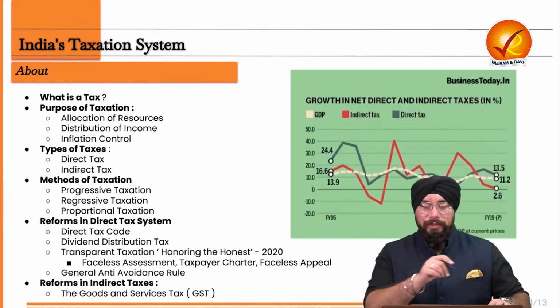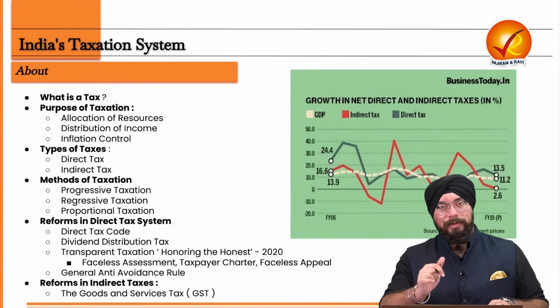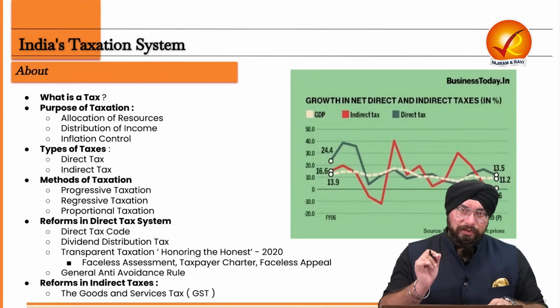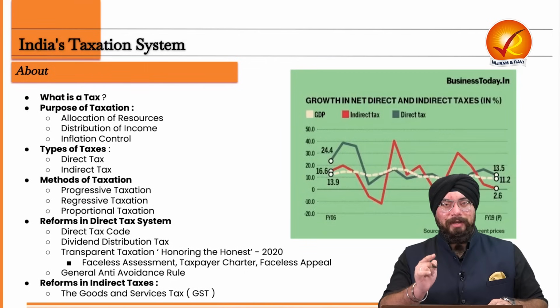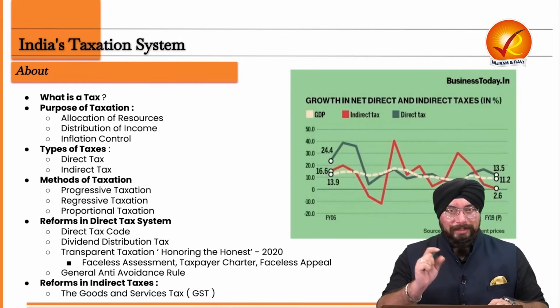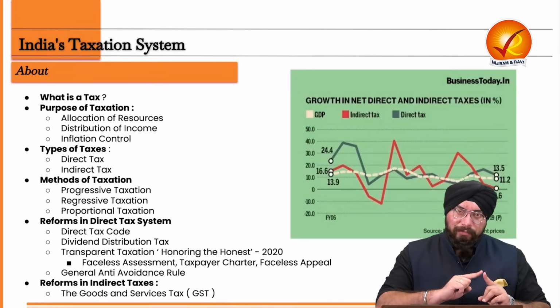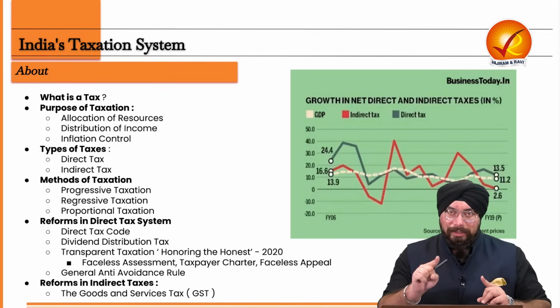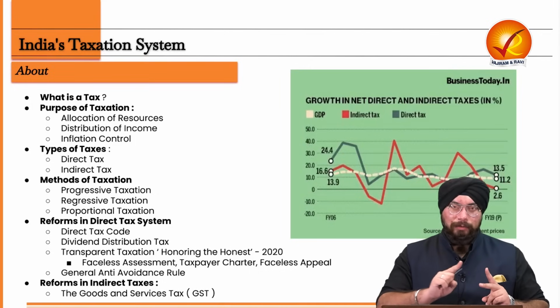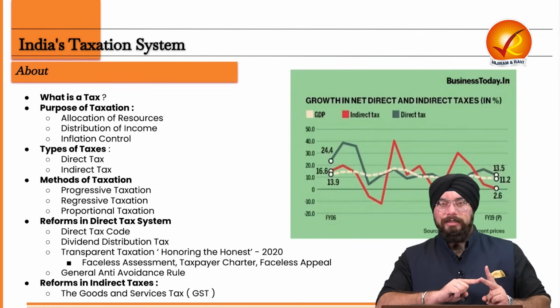Now first thing which we need to understand is what is a tax. Now tax is a compulsory or a mandatory financial payment which needs to be made by the people to the government. So generally, taxation is a process and tax is a payment which is levied by the government on individuals and organizations of a country. And it is a compulsory payment and it is a mandatory payment.